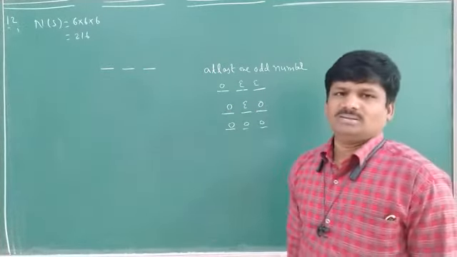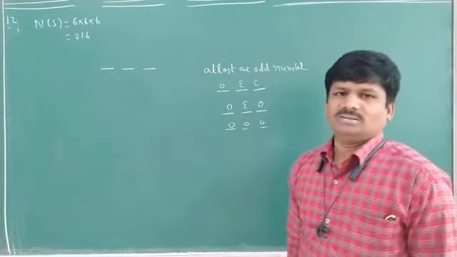So here what is there? At least one odd number, maybe one odd number, maybe two odd numbers, maybe three odd numbers are there, and all the numbers. All the numbers means 2, 4, 6. All the numbers are even numbers also are there, not. 2, 4, 6 is there. 2, 2, 2 is there. 2, 6, 4 is there. Yes or no? And 4, 4, 4 is there. 6, 6, 6 is there. These are all even numbers or not?